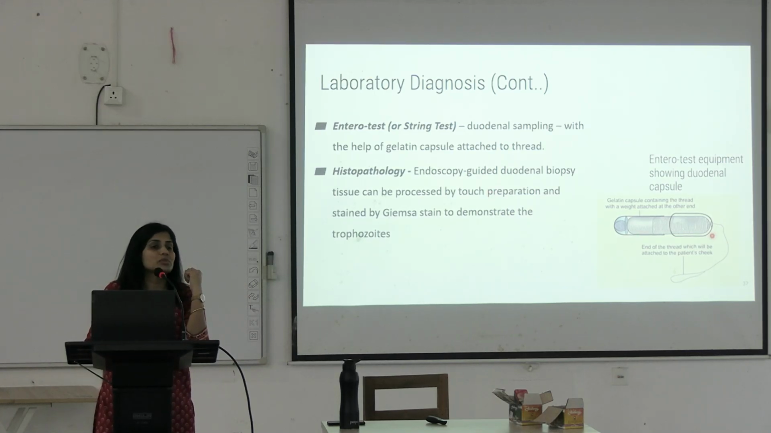This is the gelatin capsule that is attached with a thread to the cheek of the patient, and the patient is told to swallow this string capsule. After 4 hours, you will take out this capsule and observe it. Whatever material was attached to it, you will dissolve into saline water and observe under the microscope. The trophozoites that were attached to the duodenal wall will get onto this string capsule, and that's how you can make the diagnosis.